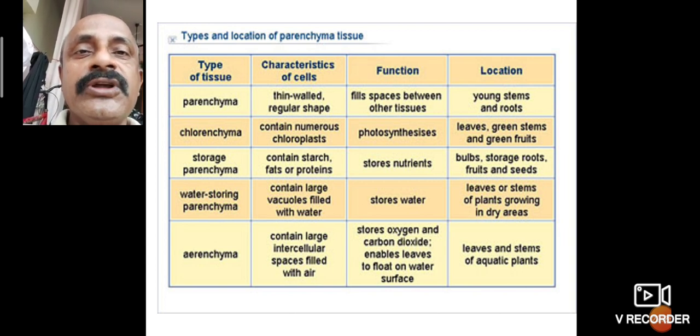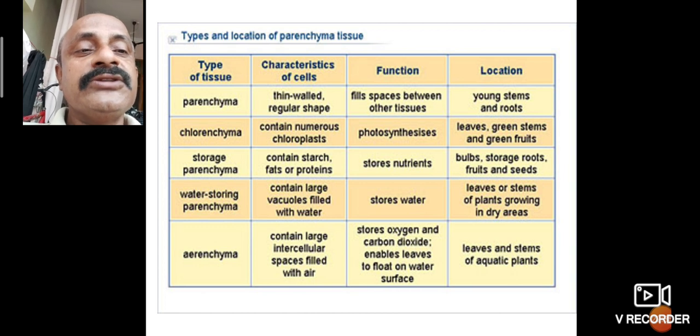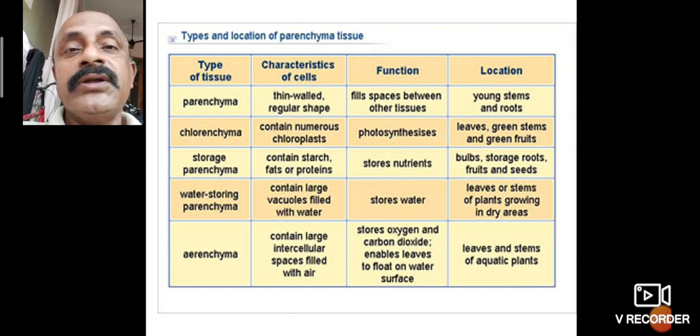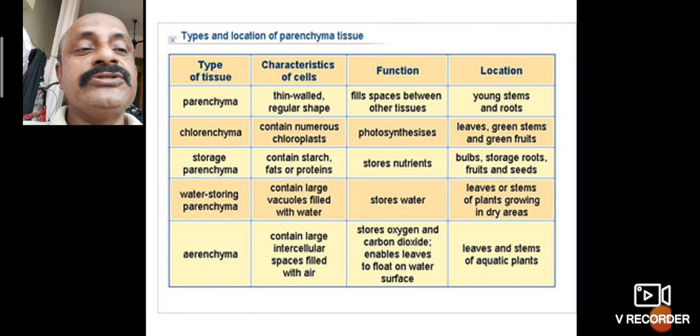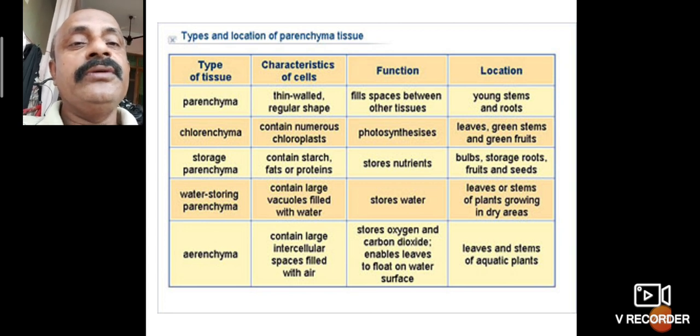The leaves store air, which is called aerenchyma. It stores oxygen and carbon dioxide, enabling the leaves to float on the water surface. Gases are stored in the leaves and stems of aquatic plants.